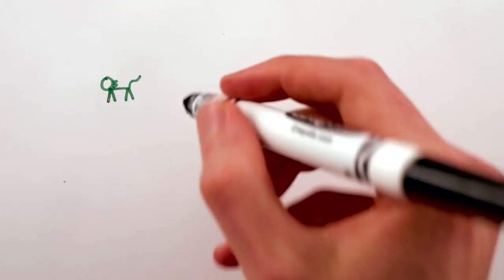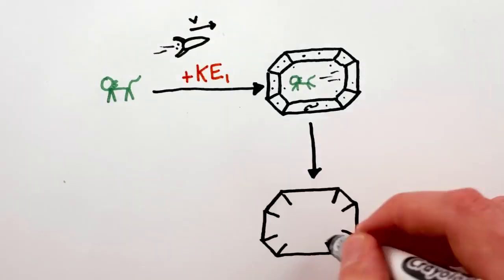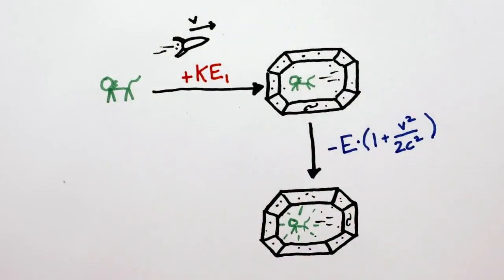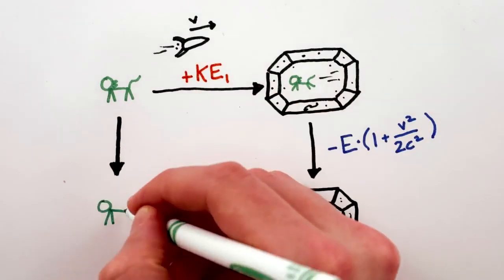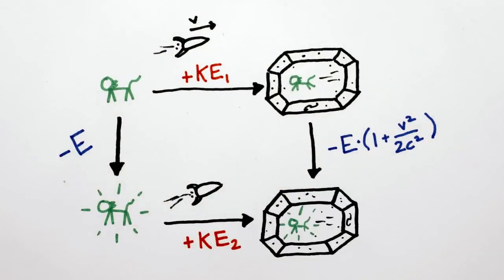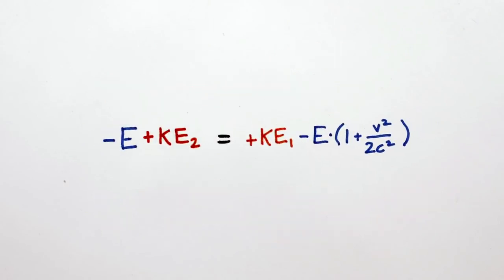So to recap, if you take off at velocity v, you'll see the cat gain some kinetic energy KE1, then at the flash, you'll see the cat's energy decrease by E times (1 + v²/2c²). On the other hand, if you wait, you'll see the cat's energy decrease by E, and now when you take off, you'll see it gain kinetic energy KE2. But this is silly. You never touch or otherwise influence the cat in either case, so we should get the same total energy at the end.